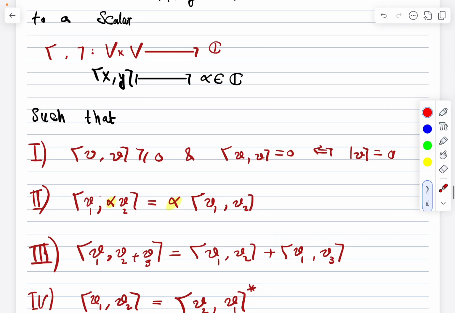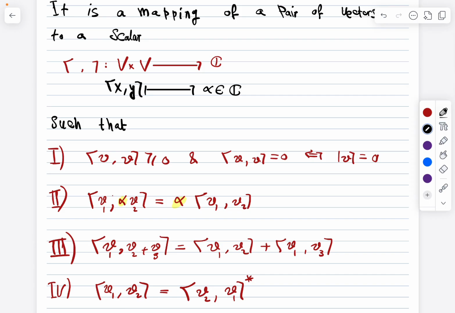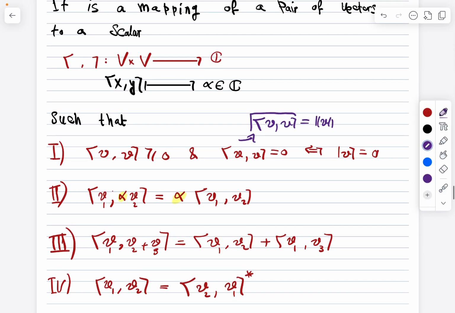The first property is that the inner product of a vector with itself must be a positive quantity, and it is equal to 0 if and only if the vector itself is equal to 0. In general, just a quick remark, it is actually the norm of a vector squared. So we can define the norm of a vector as the square root of this quantity. Now we are sure that it is positive, so we can take the square root of it.